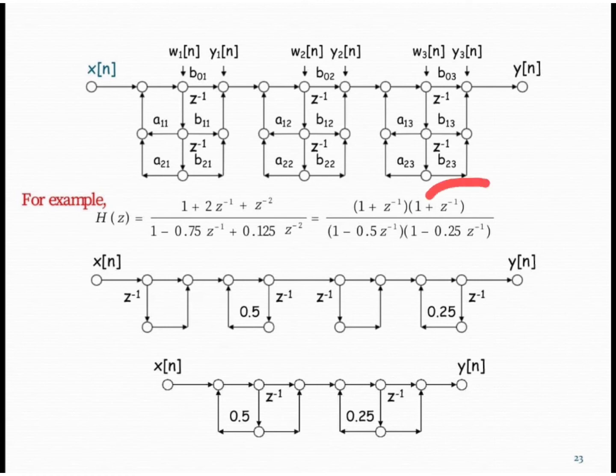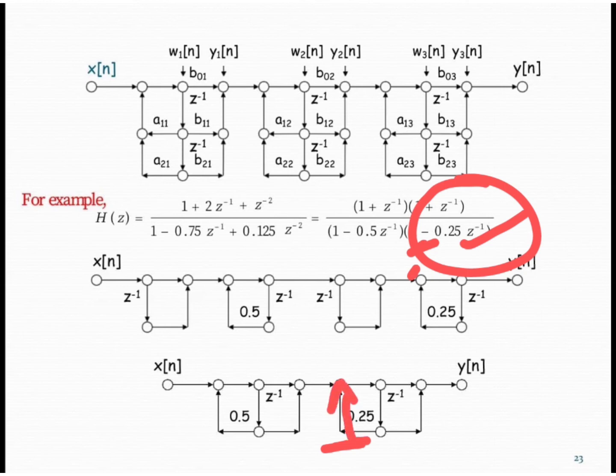Now we implement the second part, again using direct form 2 realization. First we implement the pole, and here the sign is negative, so the coefficient value, 0.25, must be positive. We connect it in feedback form.